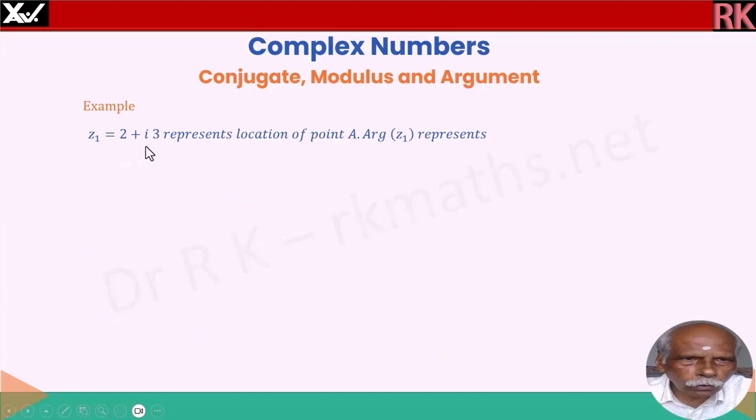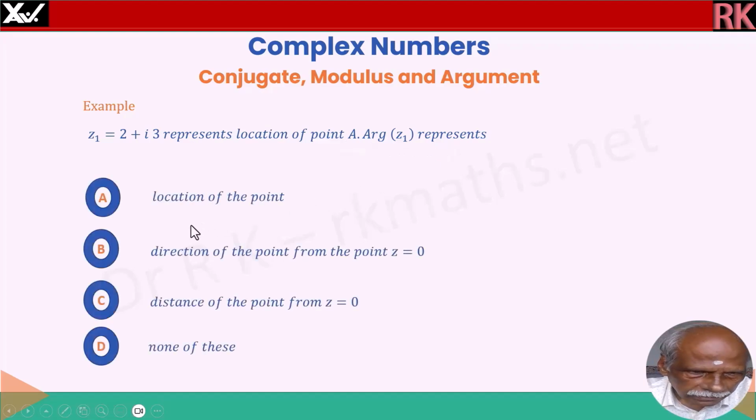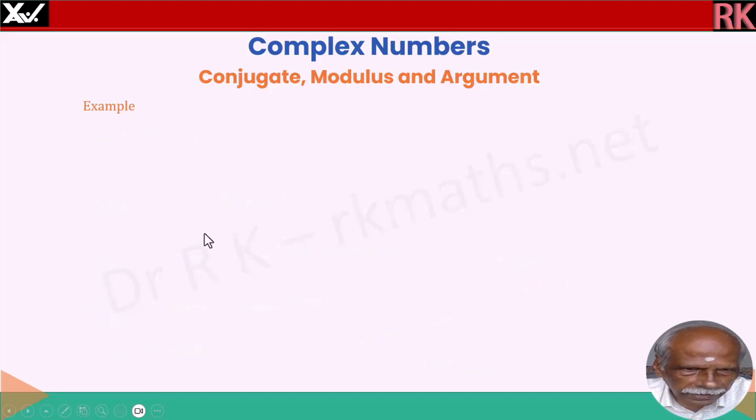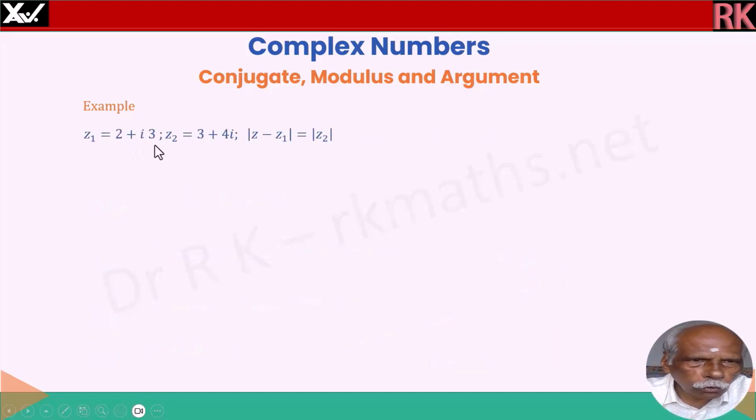Now, z1 is equal to 2 plus i3 represents the location of the point A. Argument of z1 represents, the same options are given. So, the correct answer is option B, the direction of the point from the origin. So, this is the direction, and theta is the argument. So, option B is the correct answer. z1 is equal to 2 plus i3. z2 is equal to 3 plus 4i.